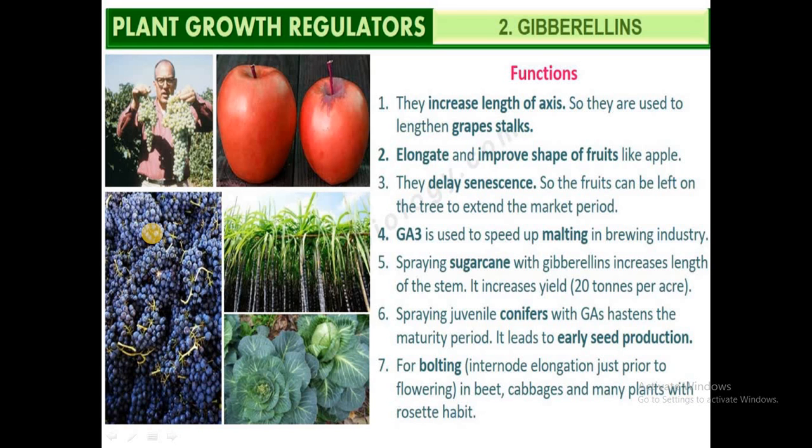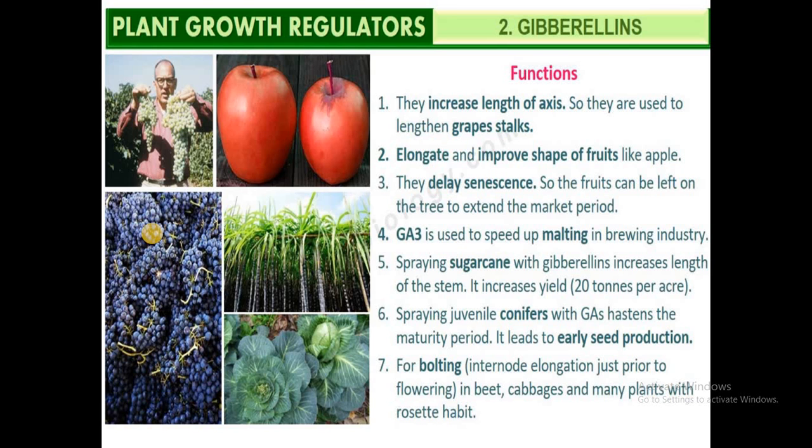The next effect is that they improve the shape of fruits and help in their elongation, such as in the apple. They also delay senescence, that is, aging is delayed by the application of these hormones, thereby helping the fruits to stay on the plants for a longer period so as to extend the market period.